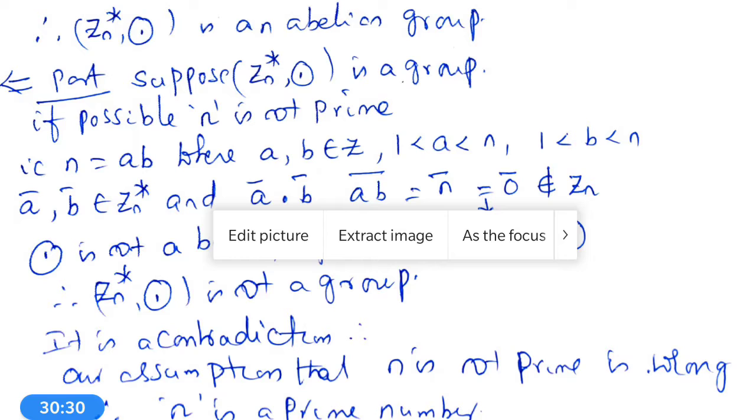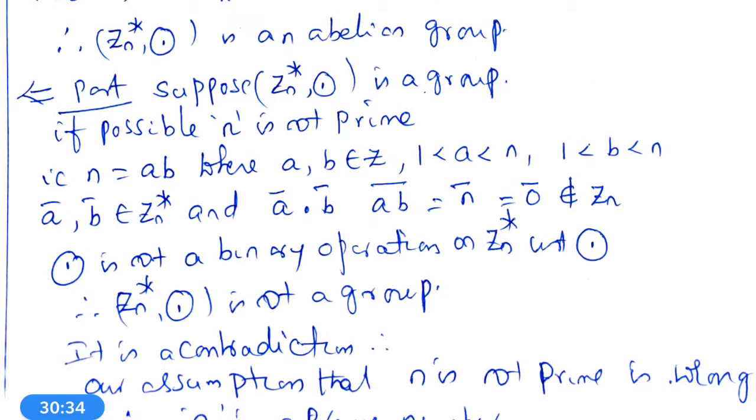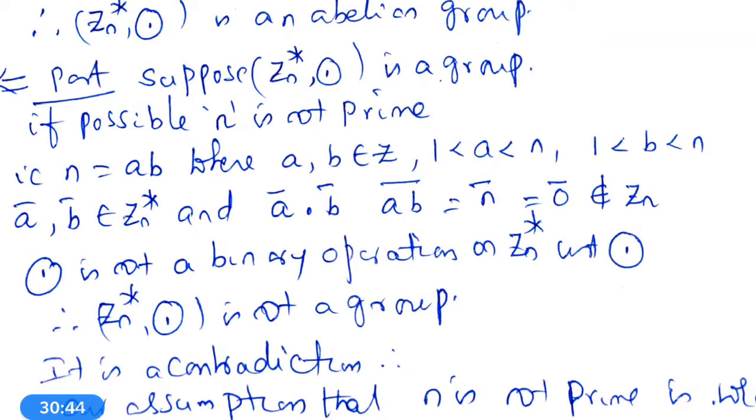Two prime numbers maybe. So n is equal to AB, where A, B belong to Z, and A lies between 1 and n, and B lies between 1 and n. A bar, B bar belong to Zn star, and A bar dot B bar is equal to AB bar. What is AB bar? AB bar is equal to AB, which is equal to n. That's why AB bar is equal to n bar. What is n bar? n bar is equal to 0 bar.